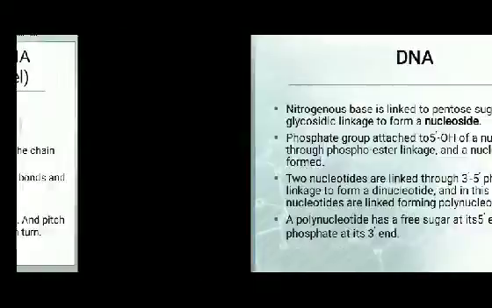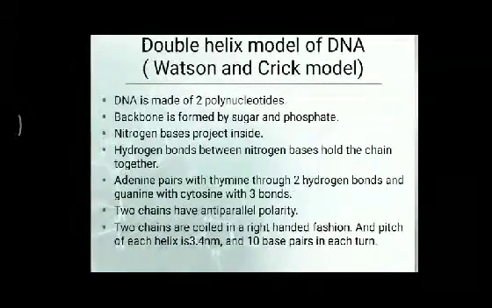Then we need to study a special model based on this polynucleotide chain. Watson and Crick are the scientists who presented the double helix model of DNA, and for this they got the Nobel Prize.